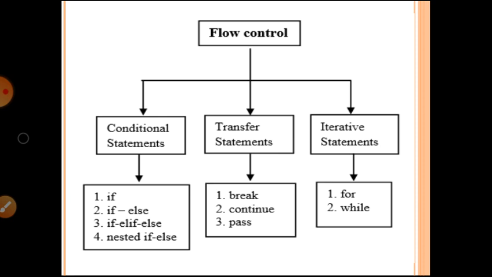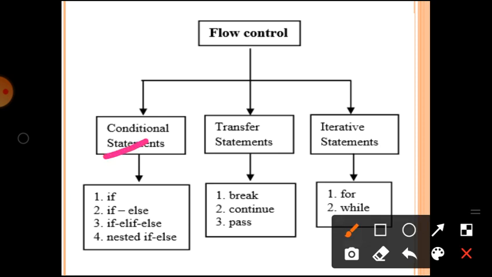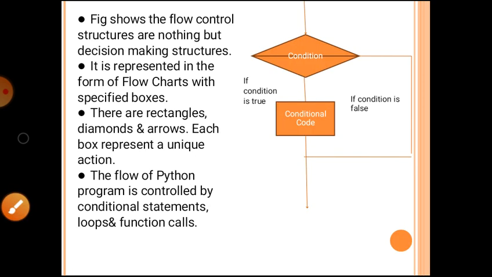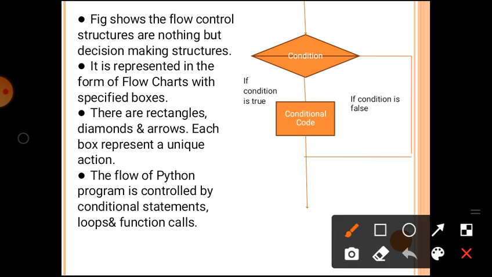The flow control structure has three types: conditional statements, transfer statements, and iterative statements. Conditional statements consist of if, if else, and nested if else. Transfer statements consist of break, continue, and pass statements, and iterative statements consist of for and while loops. This is the basic flow control structure, which has arrows, diamond shapes, as well as rectangles.